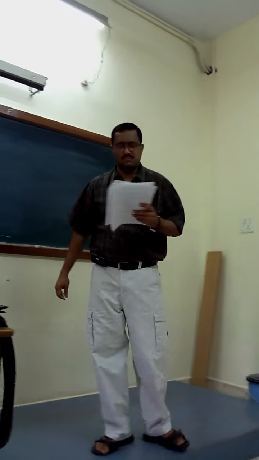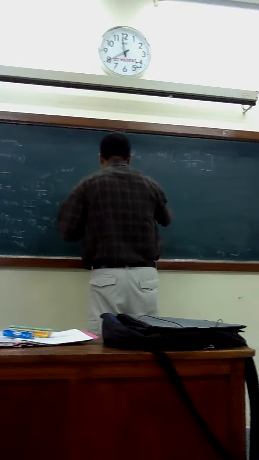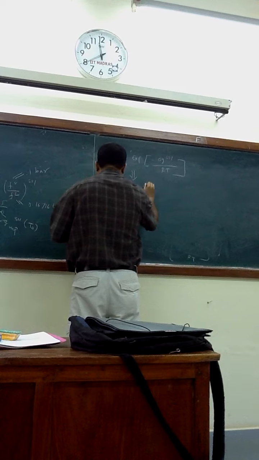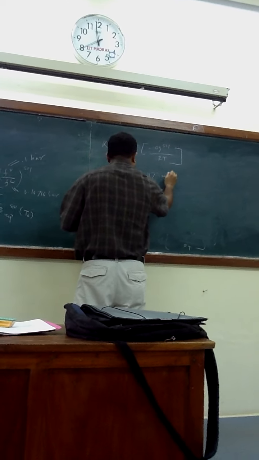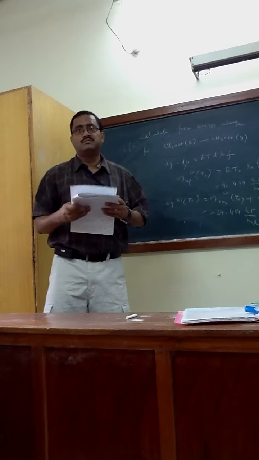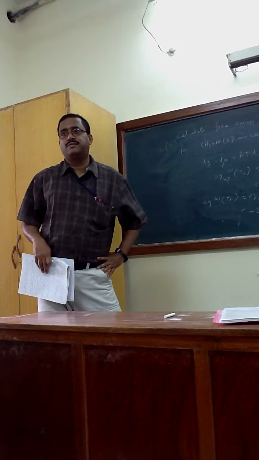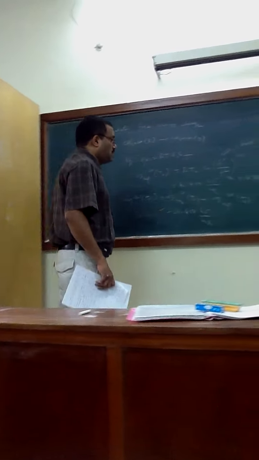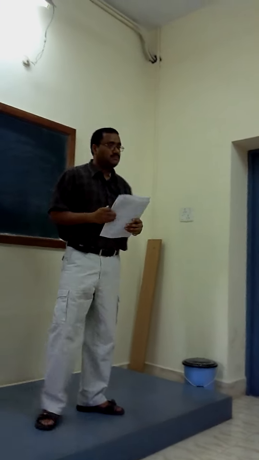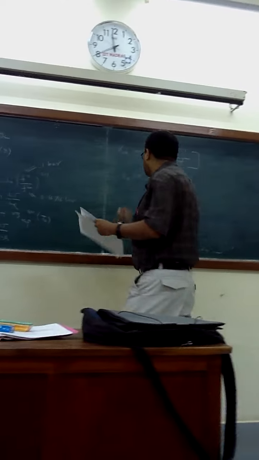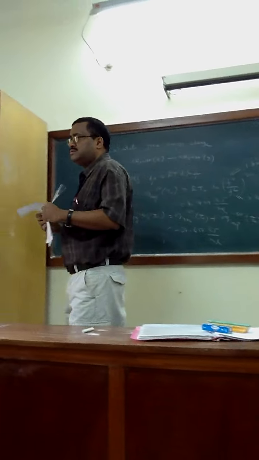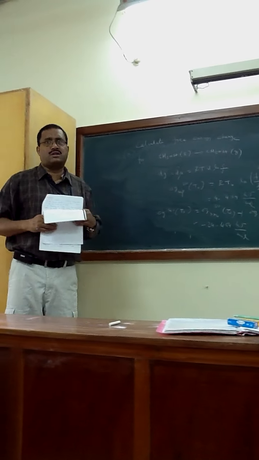If you do the calculation, I don't want to do the details because you can do it at home, which is 4.973 10 to the power minus 3. Temperature is given, 500 K. T0 is 298.15. With that information, you can calculate Ka at T from this. You integrate and all, so many things are there. So this data is very important. If this data is wrong, the entire calculation will go wrong.